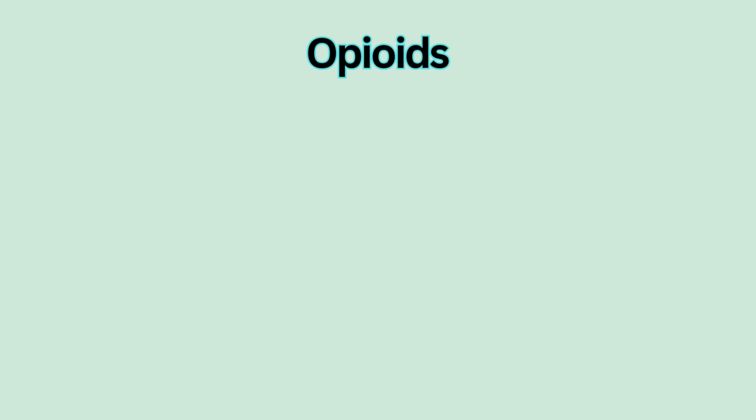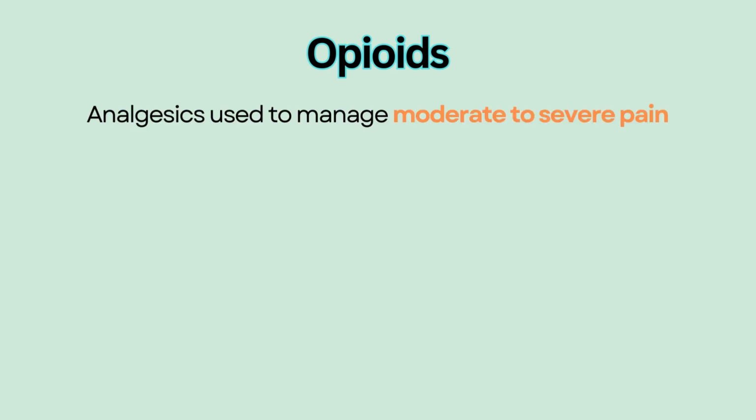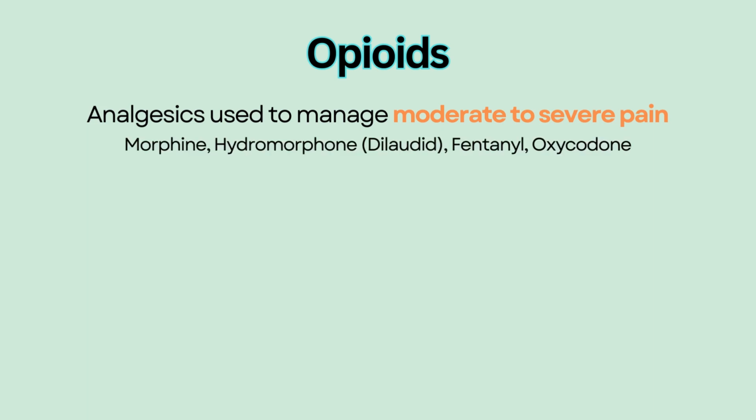Opioids. Opioids are analgesics used to manage moderate to severe pain. Some examples include morphine, hydromorphone or Dilaudid, fentanyl, and oxycodone. The major adverse effect of opioids is respiratory depression.